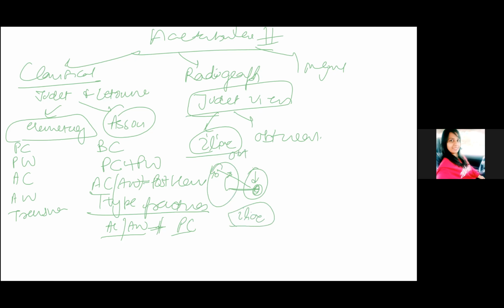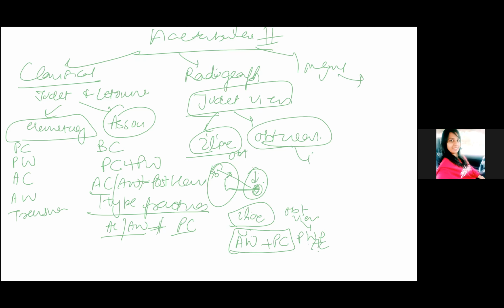In the iliac view, what will you see? In the iliac view, you will see the anterior wall plus posterior column. And in the obturator view, what will you see? You will see the posterior wall plus anterior column. I've already told you, you will see the posterior wall plus anterior column.